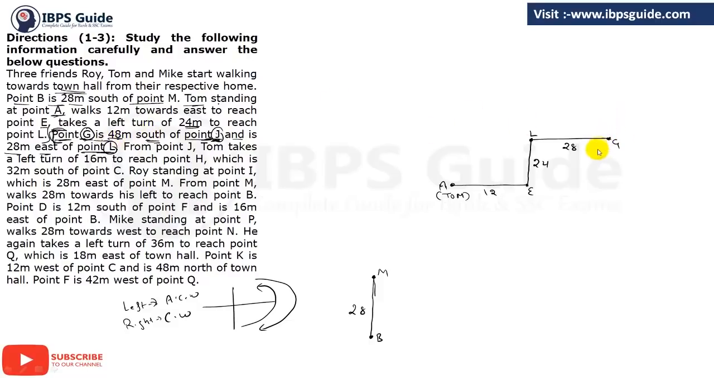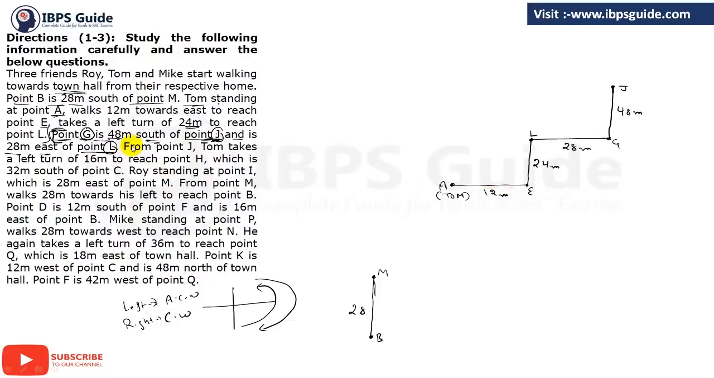So you can make here J. So there you have J, which is 48 meter. Clear or not? Till now it is clear or not? Please let me know in the comment section box.